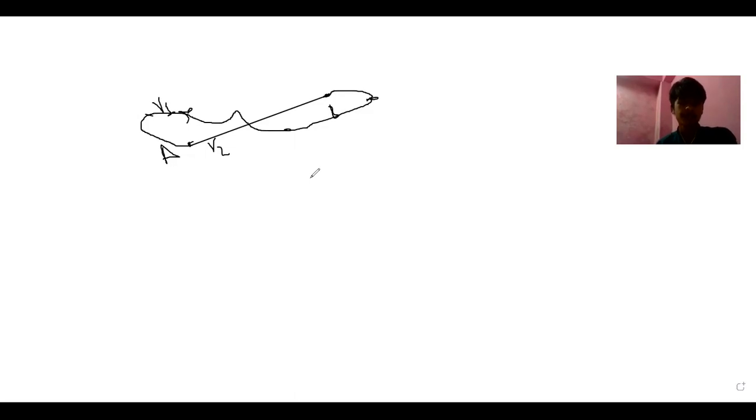Let me tell displacement at first. Which is displacement? R1 or R2? We have learned this in class 8 also. We are just revising it.